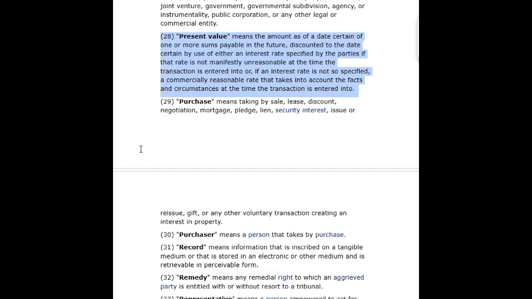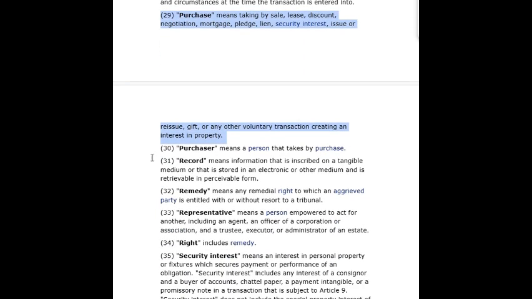28. Present value means the amount as of a date certain of one or more sums payable in the future, discounted to the date certain by use of either an interest rate specified by the parties, if that rate is not manifestly unreasonable at the time the transaction is entered into, or if an interest rate is not so specified, a commercially reasonable rate that takes into account the facts and circumstances at the time the transaction is entered into.